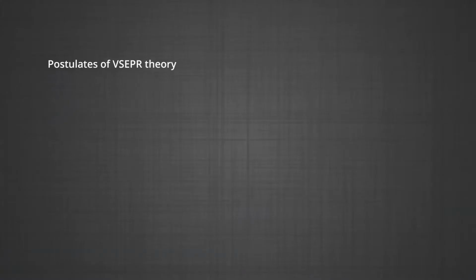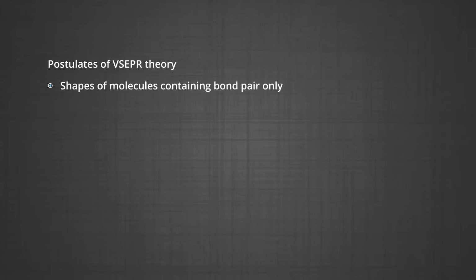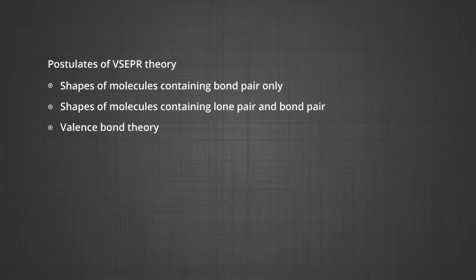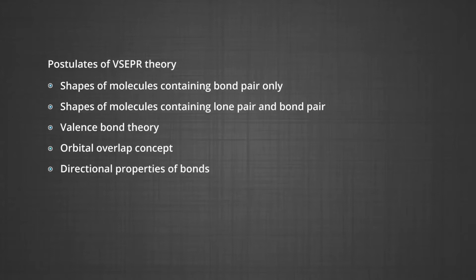Dear students, in the previous module of Chemical Bonding and Molecular Structure, Unit 4 of class 11th, I discussed the formation of different types of bond, lattice enthalpy and bond parameters, postulates of VSEPR theory, shapes of molecules containing bond pairs only, shapes of molecules containing lone pair and bond pair, valence bond theory, orbital overlap concept, and directional properties of the bonds. Today, we will study overlapping of the atomic orbitals and hybridization.